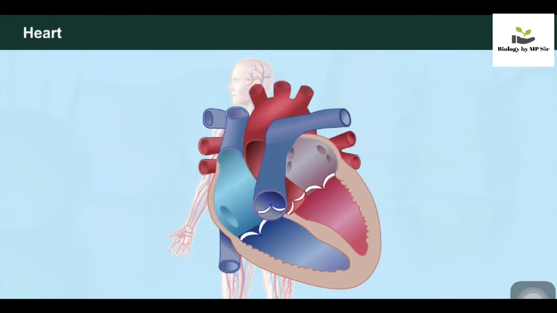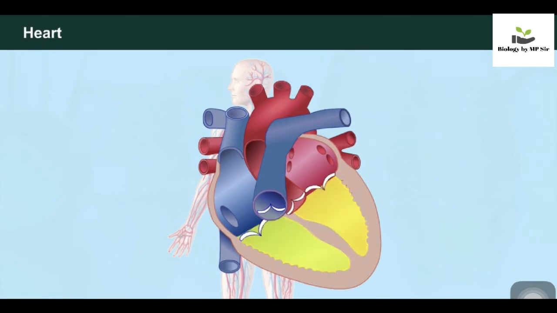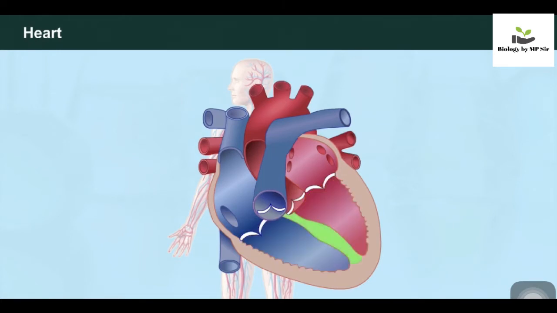Two upper chambers are called atria, singular atrium. They receive blood from large veins. The two lower chambers are the left and right ventricle. They transport blood to the lungs and the entire body. These chambers are separated by a partition called septa.